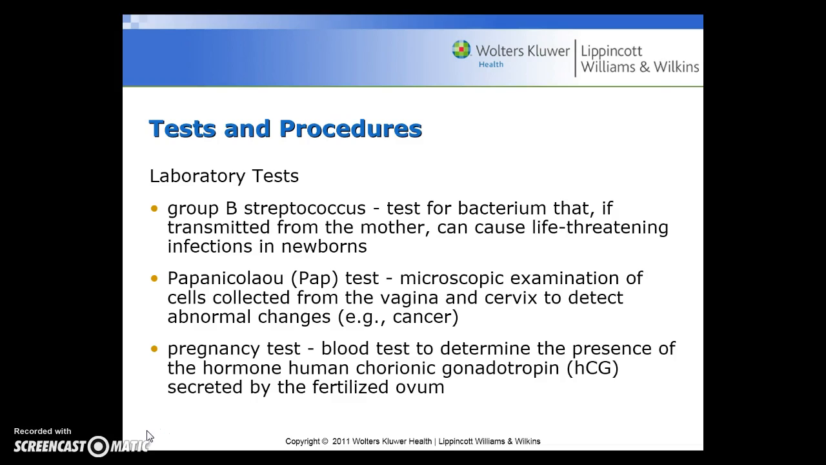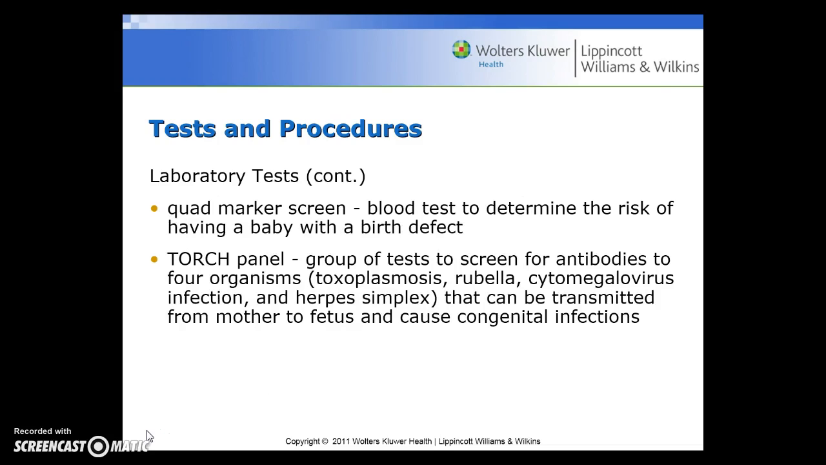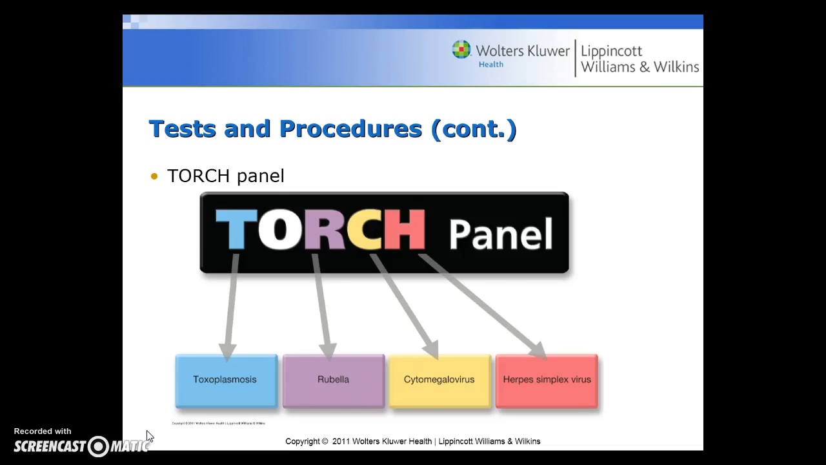HCG, and that's secreted by the fertilized ovum. A quad marker screen is the blood test to determine the risk of having a baby with a birth defect. The TORCH panel is a group of tests to screen for antibodies for organisms: toxoplasmosis, rubella, cytomegalovirus infection, and herpes simplex. Those can be transmitted from mother to fetus and cause congenital infections.